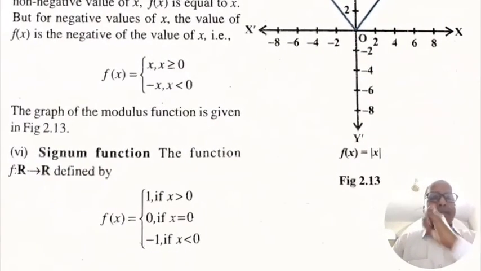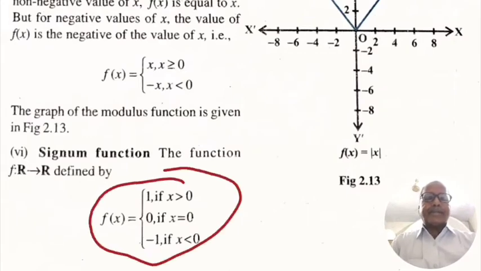The signum function. The function f: R to R defined by f(x) = 1 if x is greater than 0, equal to 0 if x is equal to 0, and -1 if x is less than 0, is called the signum function. The domain of the signum function is R and its range is -1, 0 and 1.